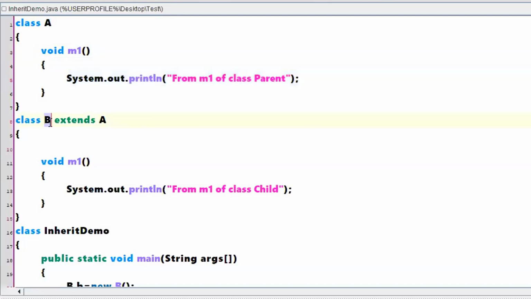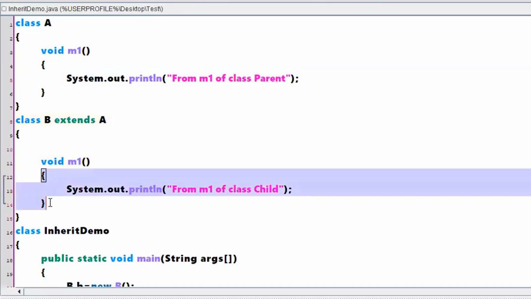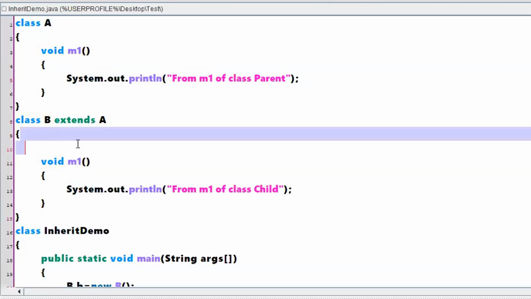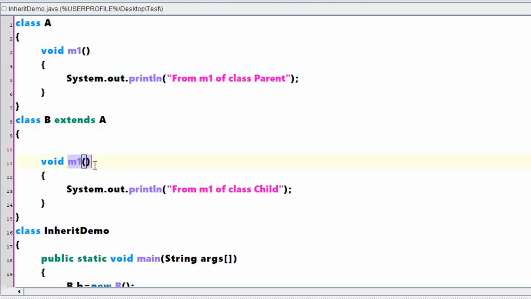With respect to class B, that means one more college, it extends a few properties of the previous college. Even it is conducting internals, but not in the same fashion. The fashion is different. M1 is already there, and now you are extending class A, so M1 will come here also. That means there will be an M1 in this scope, but I don't want to use this particular M1. Rather, I want to give a new definition for M1, saying that this is what you have to use.